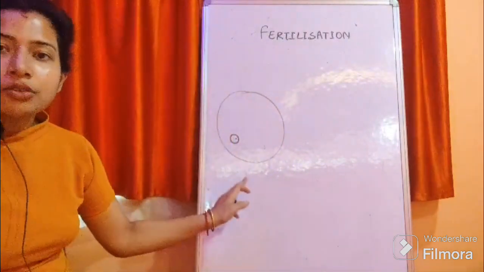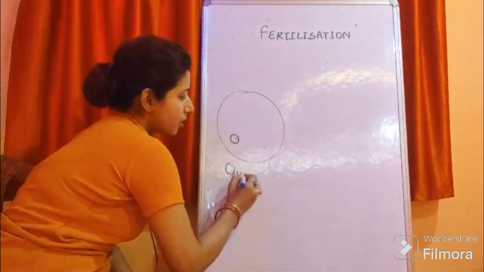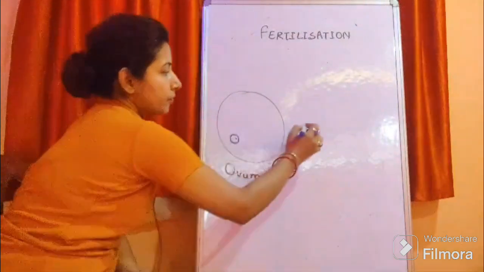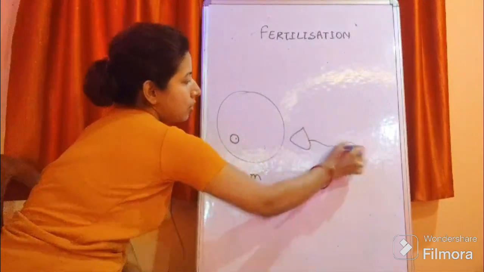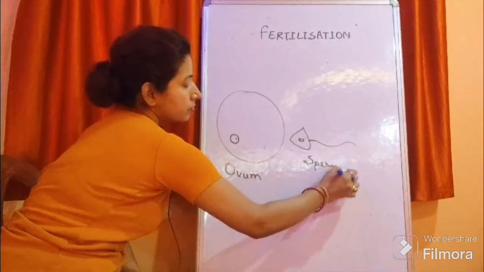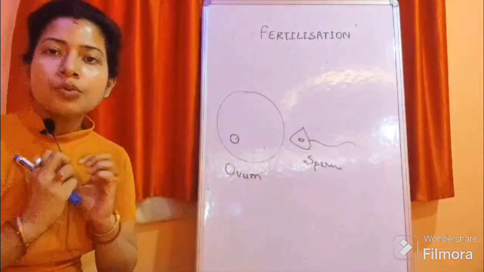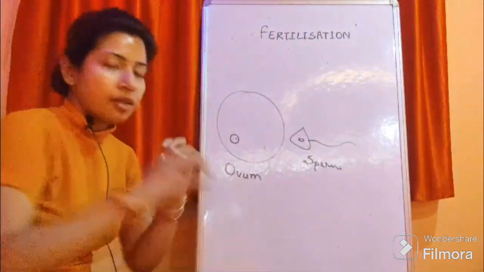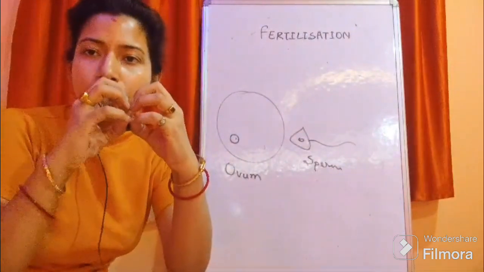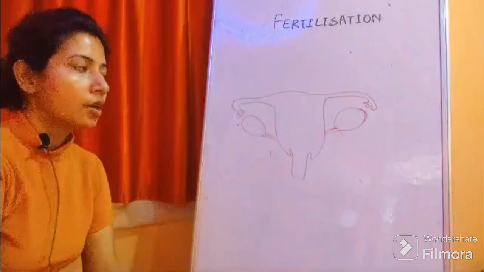This is large female gamete, egg, or biologically it is termed as ovum, and this is small male gamete, that is known as sperm. These egg and sperm fuse with one another, just like this. Egg and sperm fuse with one another, and this fusion process is called fertilization.